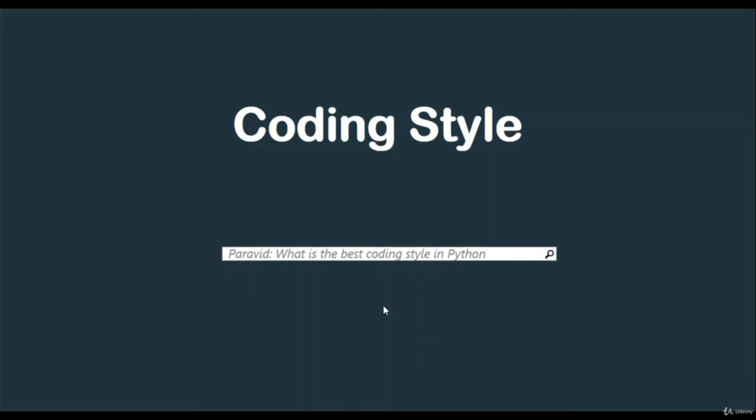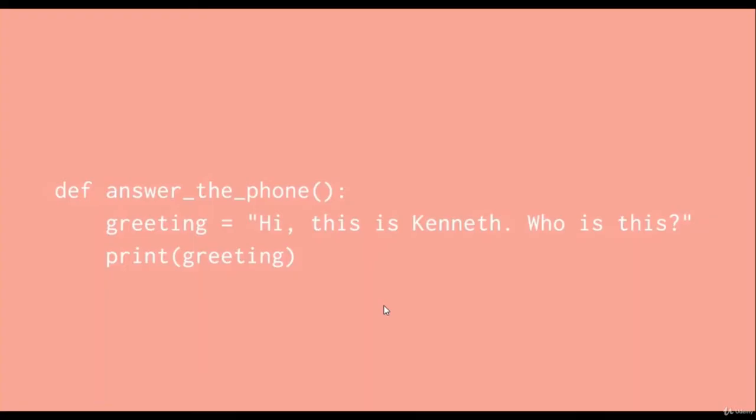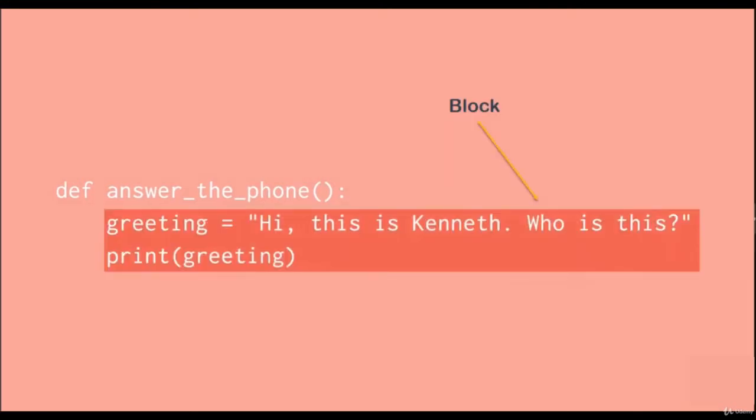The first rule is this. Here we have a function. We define it with def and we say answer_the_phone. This part is a block. Actually, you can see it's a greeting: "Hi, this is Kenneth." It can be printed. The name of the variable here, as you can see, is a noun. So greeting is a noun. We always do that. It's a rule. It should be a noun.